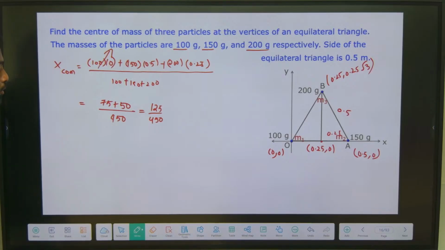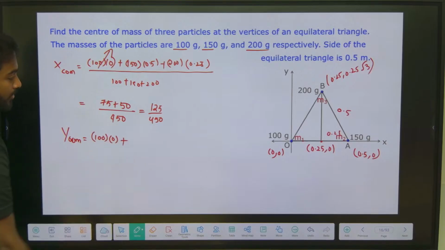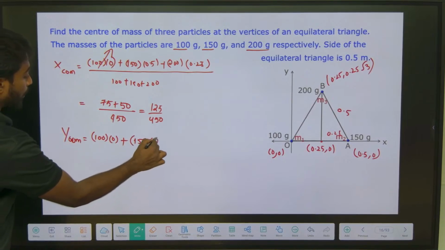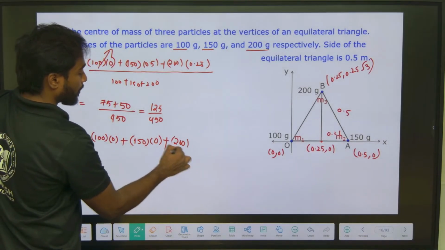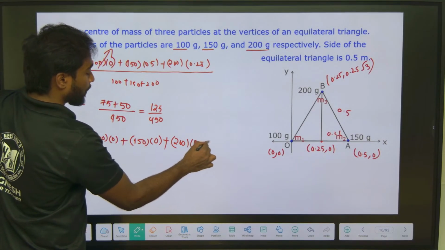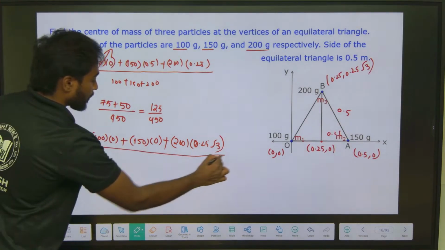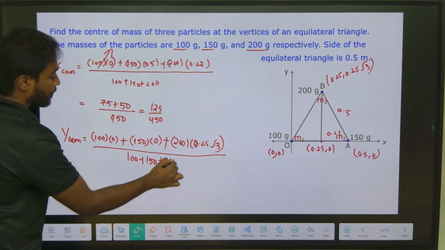125 divided by 450. What about y center of mass? Y center of mass will be equal to, what is y1? So m1 is 100 gram and y1 is 0, plus 150 gram and y2 is also 0, right? Plus 200 gram into 0.25 root 3, divided by 100 plus 150 plus 200.